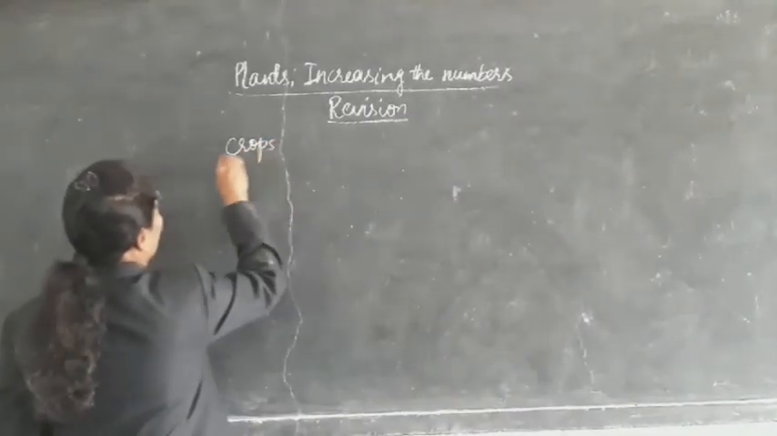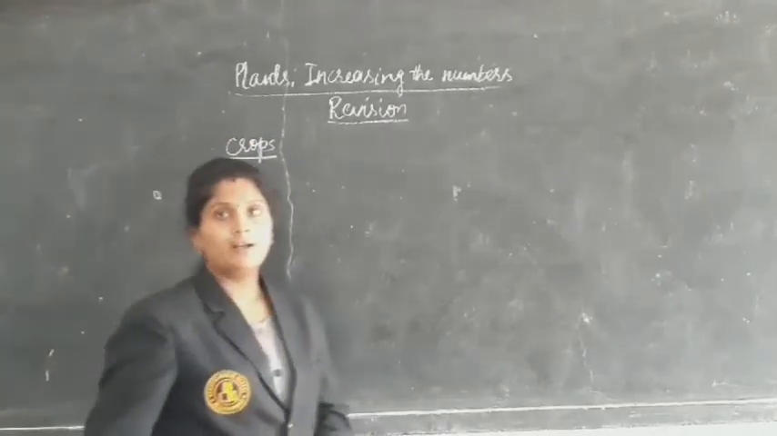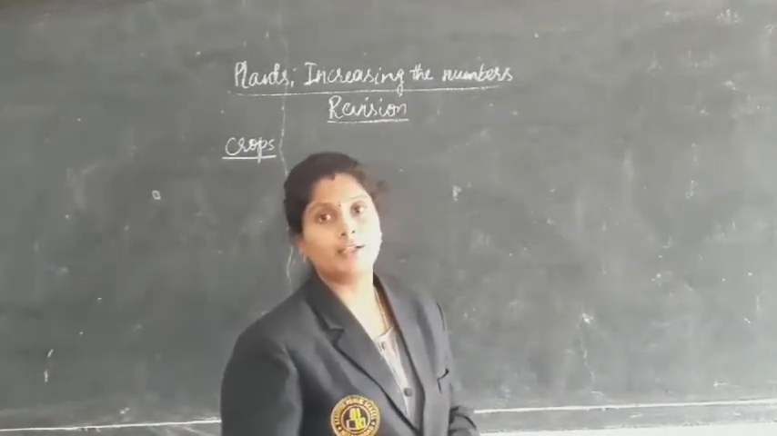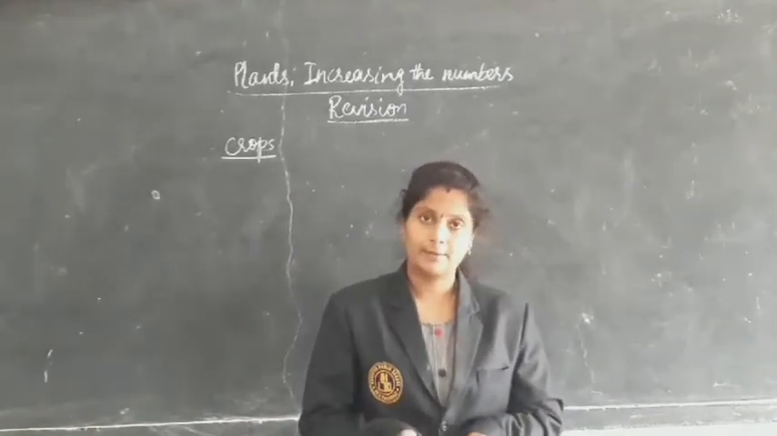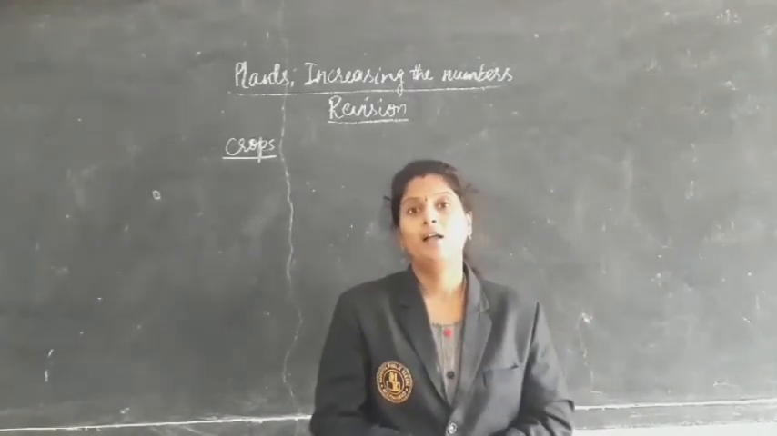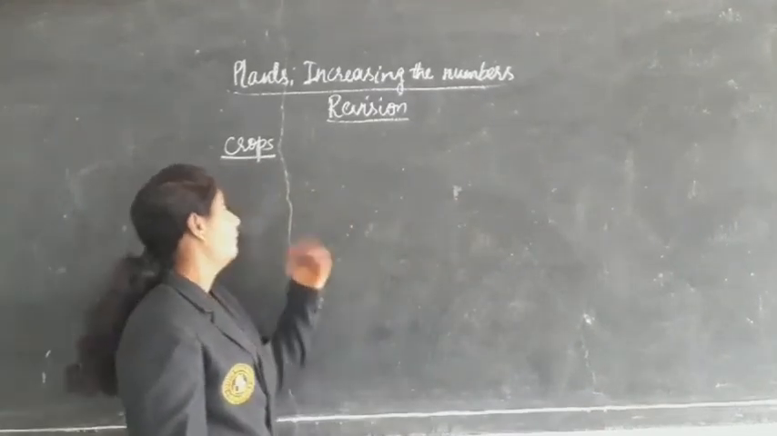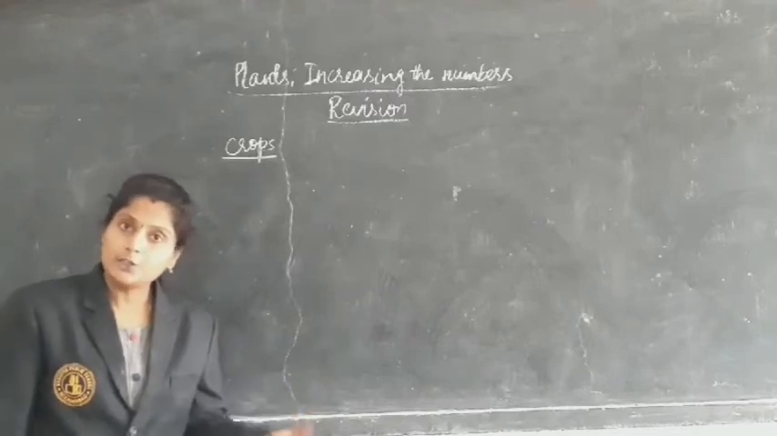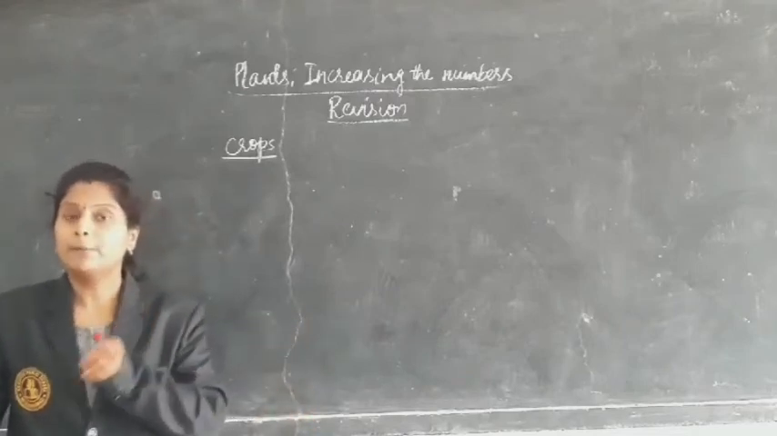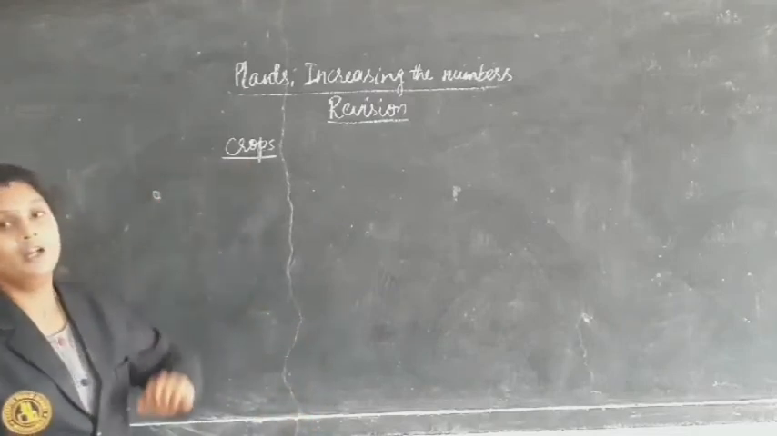Next coming to the crops. What are crops? Plants which are growing in a particular period of time and in a particular area, those we call crops. The plants which are growing in a particular region or area in a certain period of time are nothing but crops.